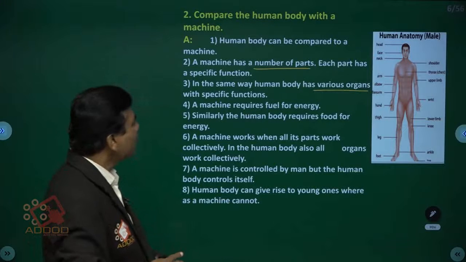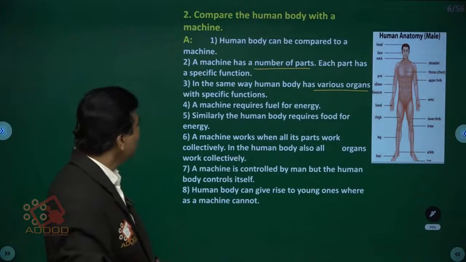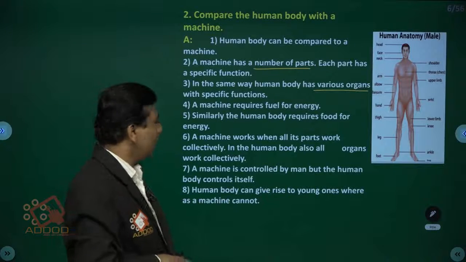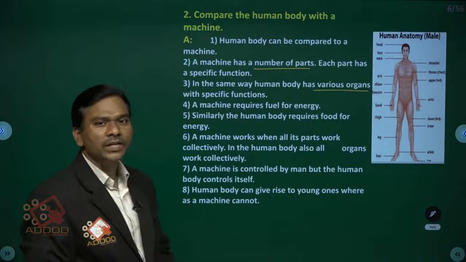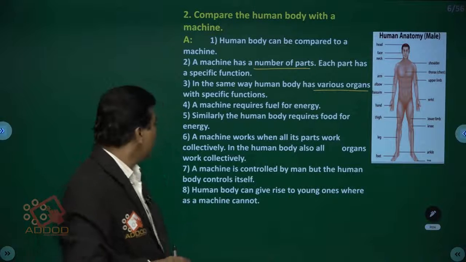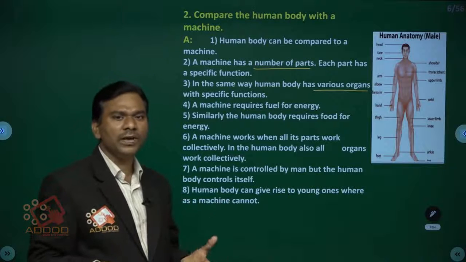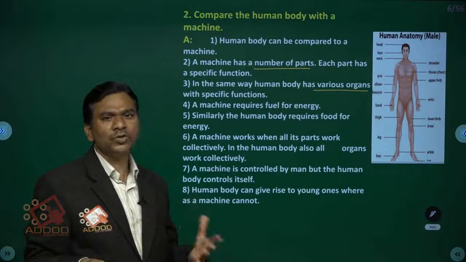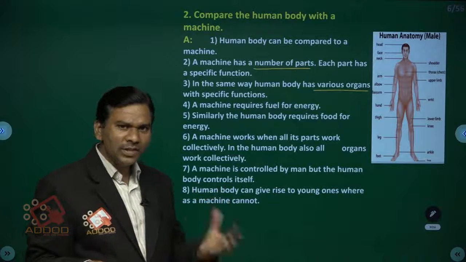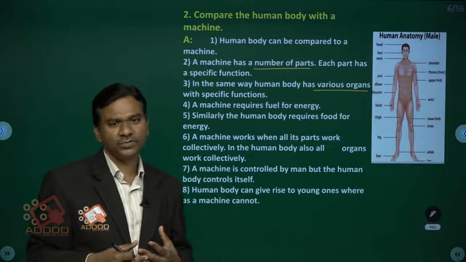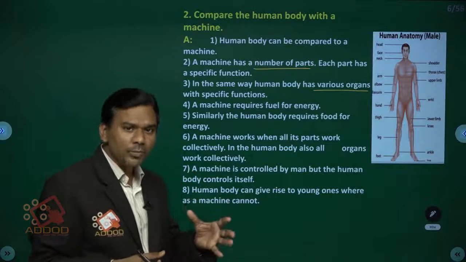A machine requires fuel for energy. Similarly, the human body requires food for energy. Children, that is the purpose for which we are taking food. In vehicles, for example, without fuel, generally we are using petrol and diesel. Without this, the vehicles cannot work, the machines also cannot work, because fuel produces the energy.